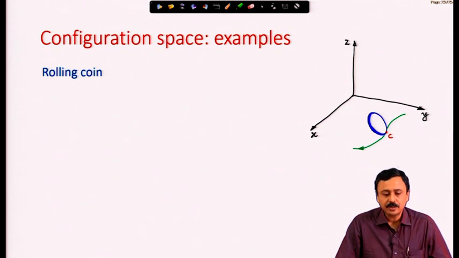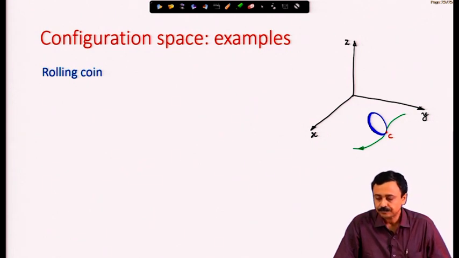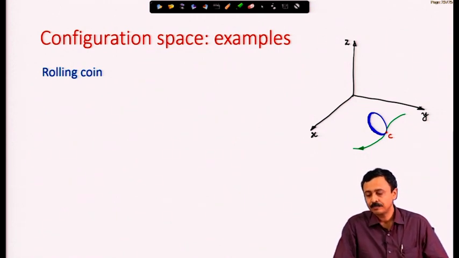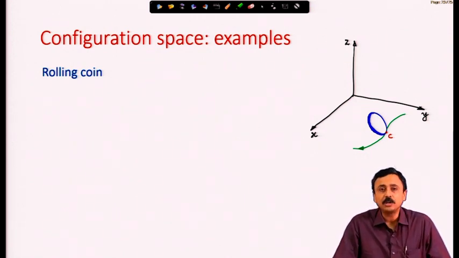Now, configuration space of a rolling coin. Now, this is a complicated example. Consider a rolling coin as I have drawn here. It is in contact with the ground. Ground is the xy plane. It is in contact with the ground and always will be, and that ground contact point is indicated as C, and it is moving on a certain path shown by the green curve on the ground.